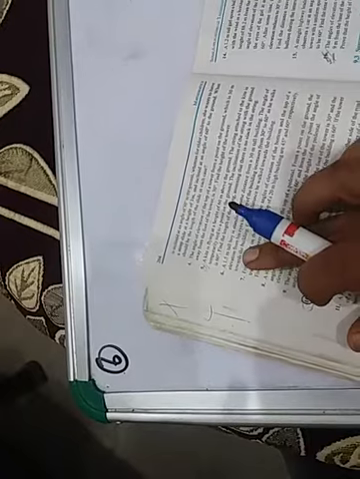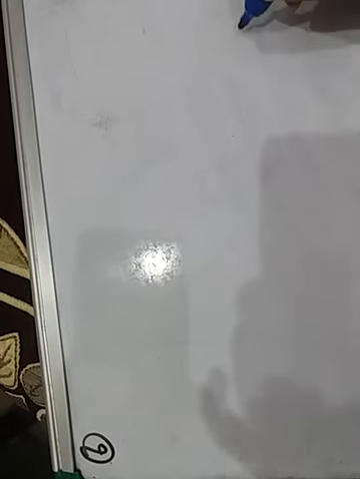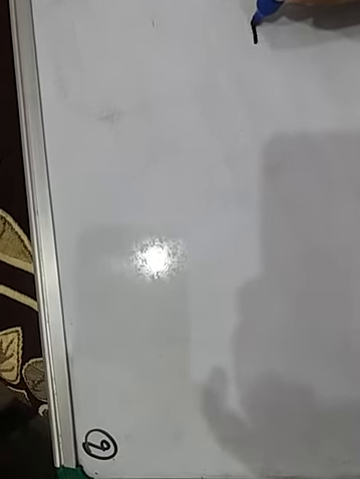Good morning, children. Let us see question number 6 of exercise 9.1. It states that a 1.5-meter tall boy is standing at some distance from a 30-meter tall building. What is this? A 1.5-meter tall boy. This is the ground.